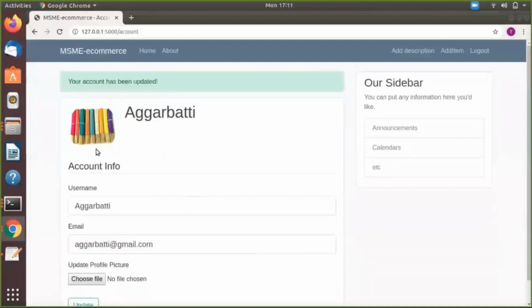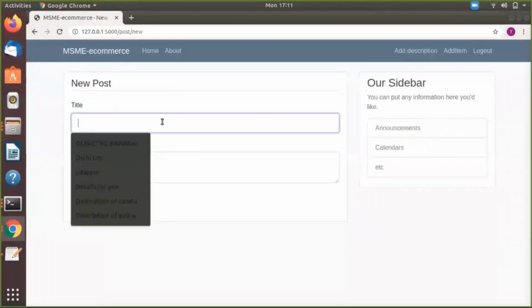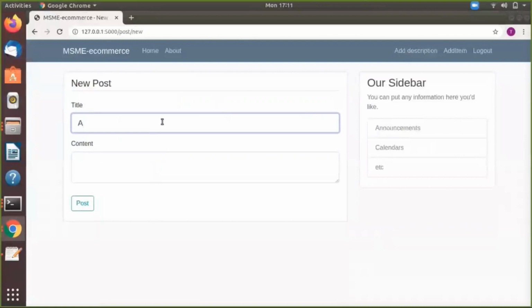Now it has been updated. And a description of the product which was previously added can be added under the section Add Description. Here we can add the title of the product and its description.